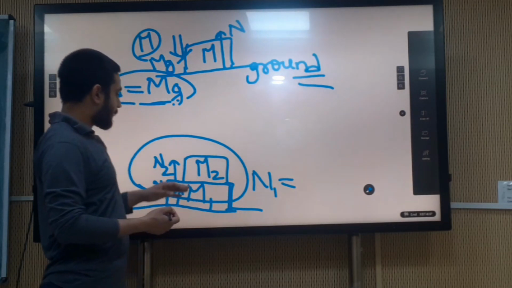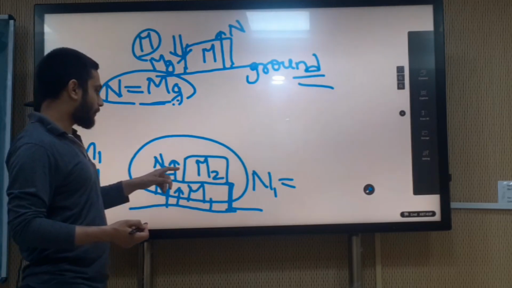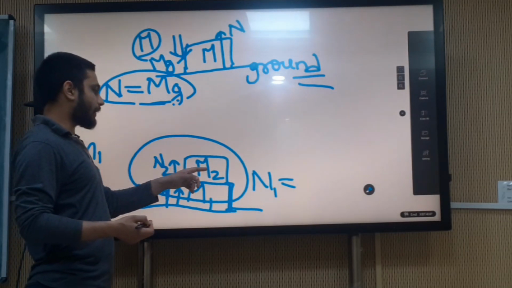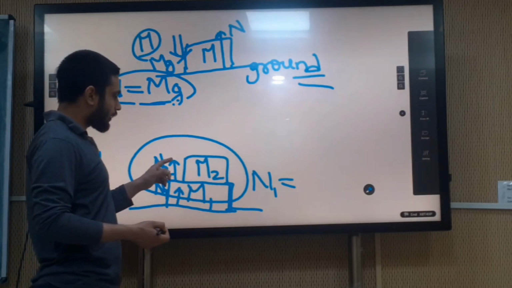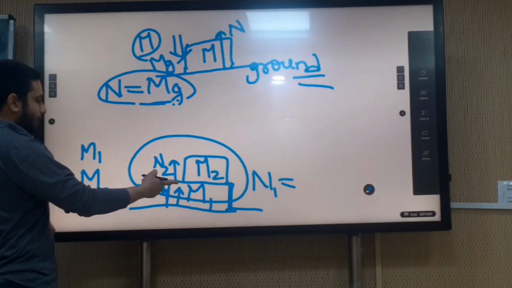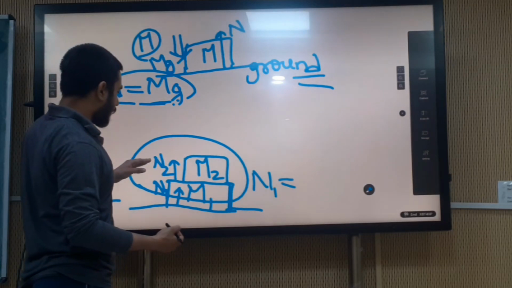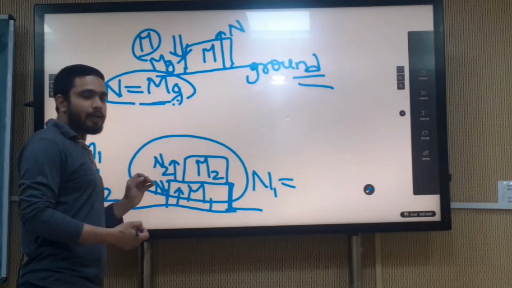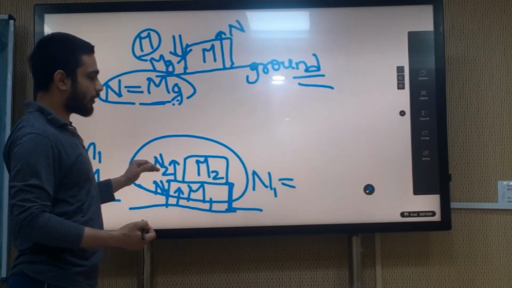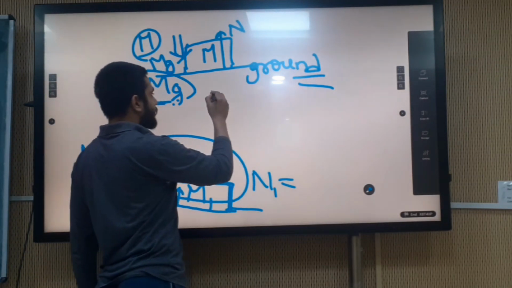So this N2 normal reaction force, because of the mass capital M2, will not be counted. Only the gravitational force because of the M2 mass and M1 mass counts, because N2 is an inside force, and all inside forces become equal to 0 when we draw the system boundary.